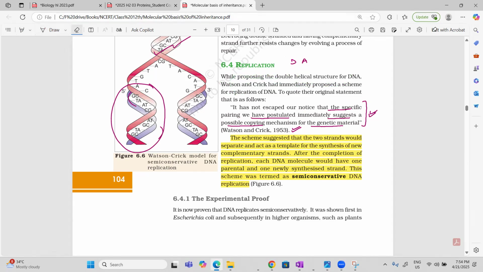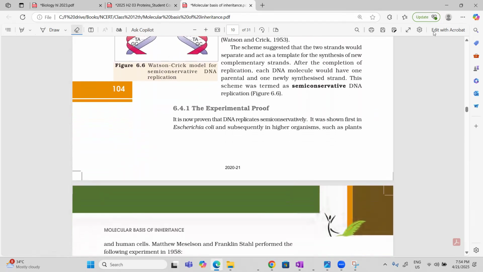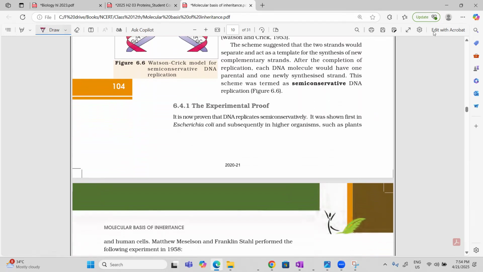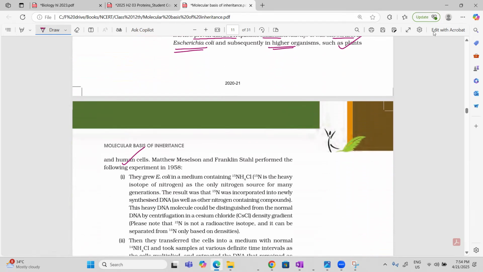So who proposed this model? This was already proposed by Watson and Crick at the time when they were giving the double helix model. Now we have to study the experimental proof. It is now proven that DNA replicates semi-conservatively. It was shown in E. coli, and even in higher organisms like higher plants and human cells, it is also shown.